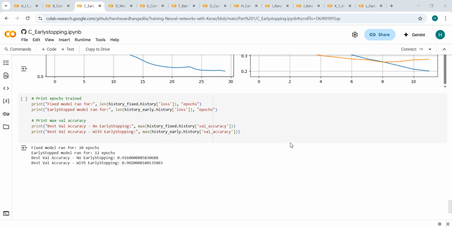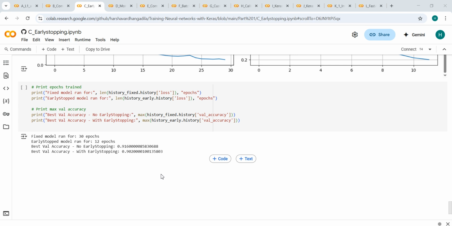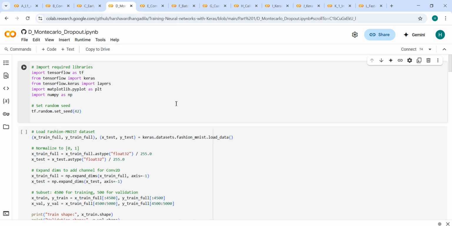So the validation accuracy without early stopping, when we run 30 epochs, is around 91.6%, whereas with early stopping it is 90%. So it's quite close. We can see that we save over 50% of training time with almost the same accuracy. Thank you.